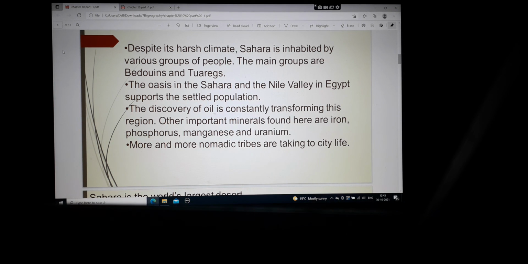So not only petroleum, petrol and diesel, is found here, but other minerals like iron, phosphorus, and manganese are also found in abundance, while uranium is used to make nuclear power projects. More and more nomadic tribes are taking to city life. Even as development is taking place, the nomadic tribes of the Sahara are disappearing, and they have started settling down in big cities. They have also been influenced by city life with the developments taking place.